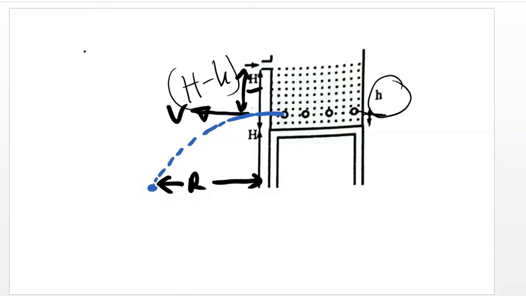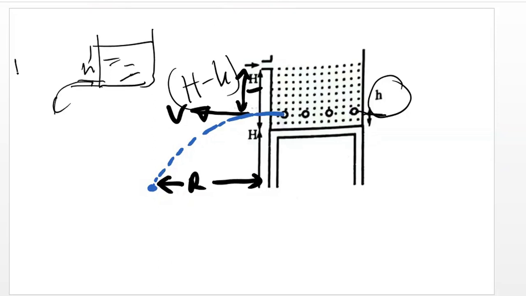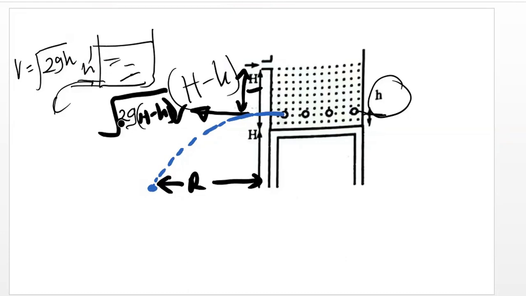So through my projectile knowledge or hydrodynamics knowledge, I know that when the water level is H, at the bottom water flows out with a velocity of v equals root 2g. So it has to be H minus h. I'll take that one there. So H minus h, that's the velocity.